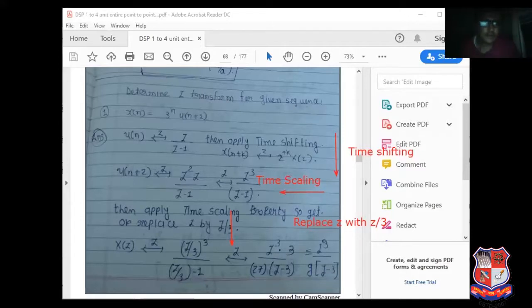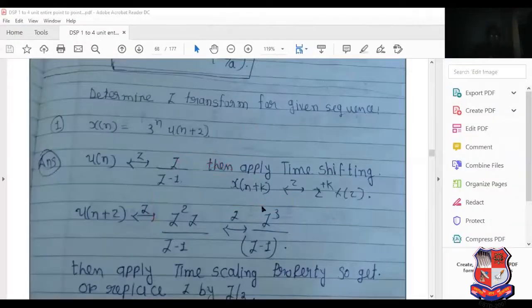I will expand this answer. This is the last answer of this particular question. x of n equal to 3 raised to n u of n minus 2. And this is for n plus 2.